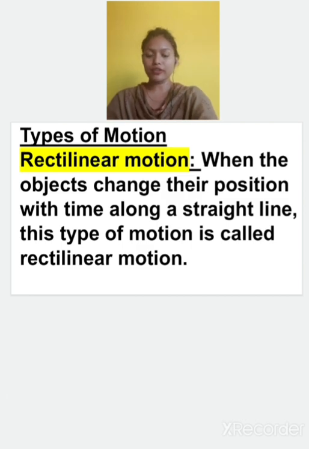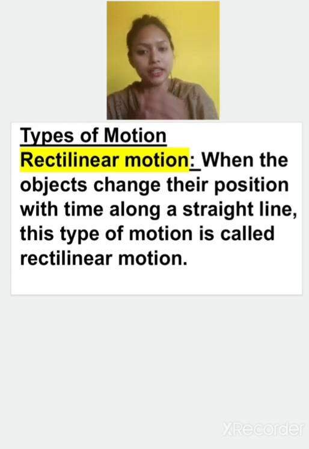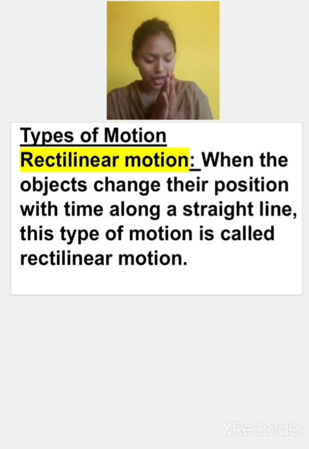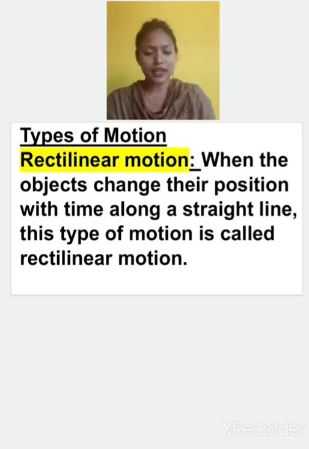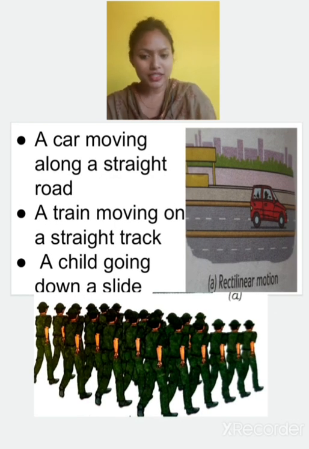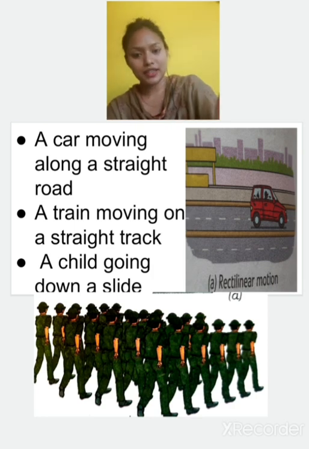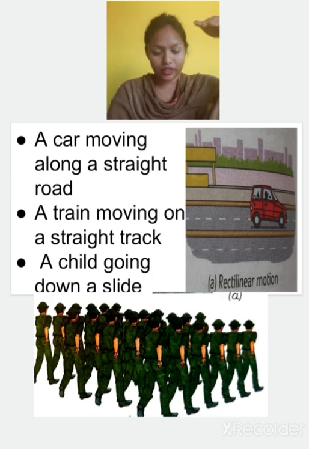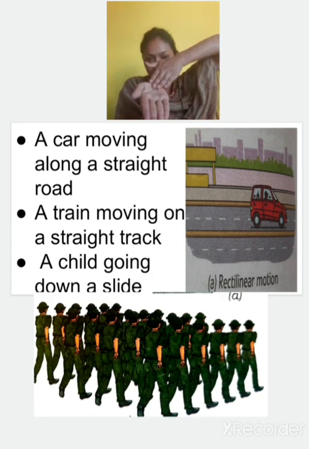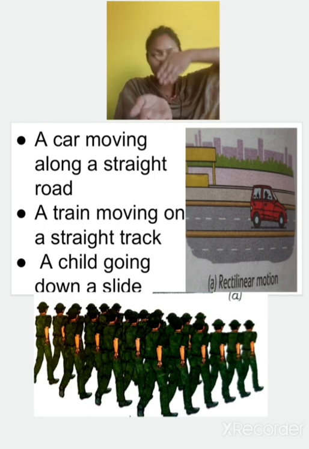Now there are different types of motion. First of all, we will study about the rectilinear motion, also known as the linear motion. Linear means in a straight line. So anything that moves in a straight line is known as in rectilinear motion. You must have seen the marching soldiers, a moving car in a straight line, and moving railway tracks. They are always straight like this. And a child going down a slide, it is always like this. It will not come up like this, it will always go like this.